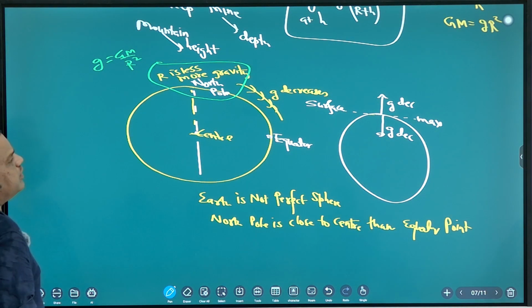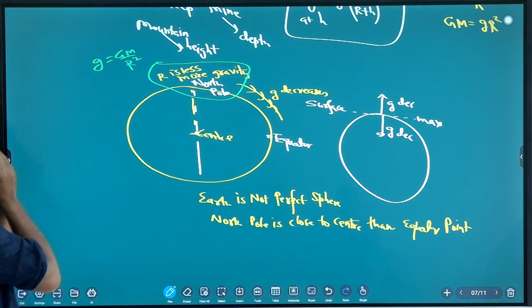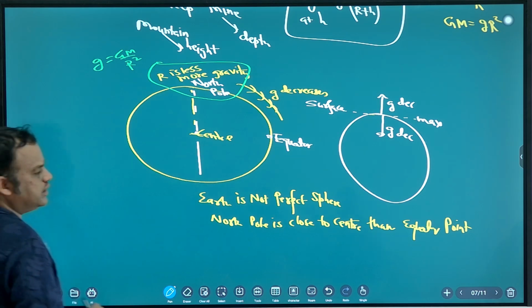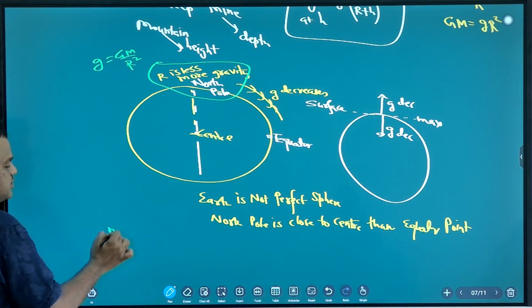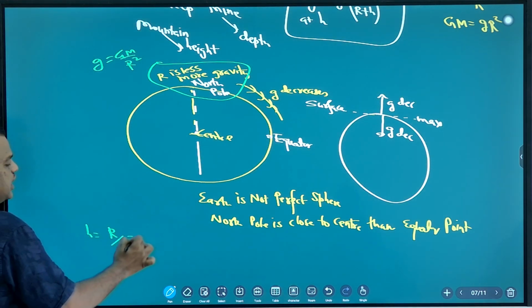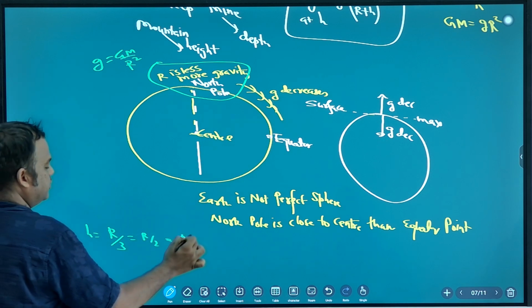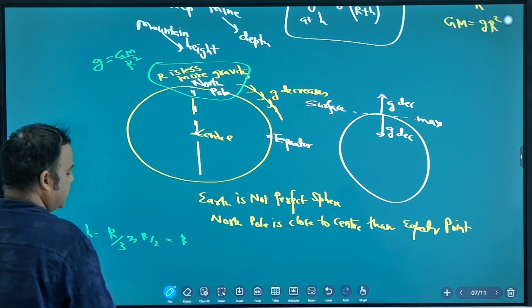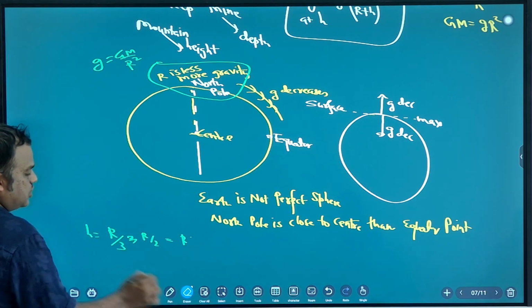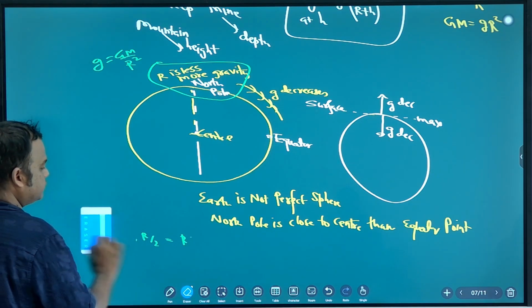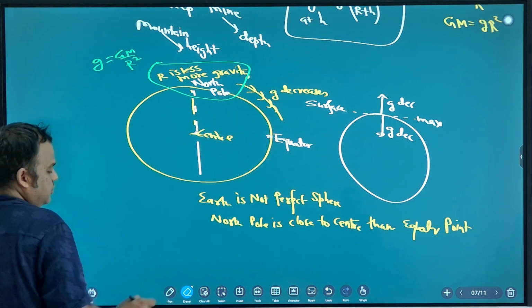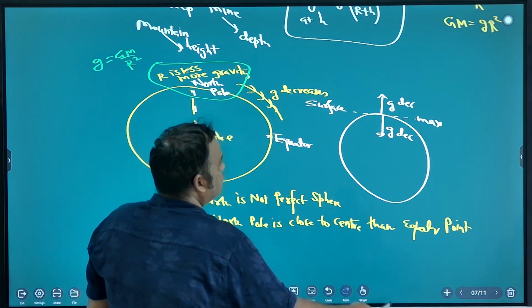So now I will give one question based on height. The height will be like R by 3, R by 2, R by 4. Like this I will give heights, and you solve the questions. Okay, clear?